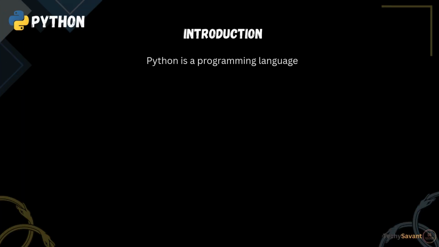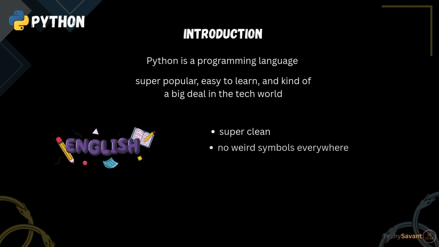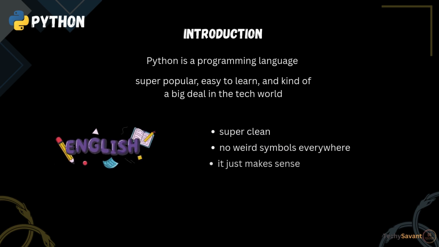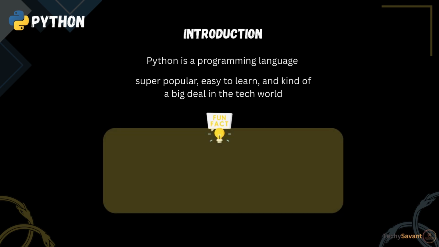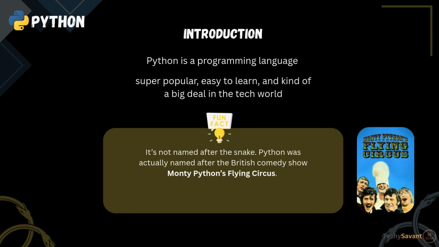Python is a programming language that's super popular, easy to learn, and kind of a big deal in the tech world. It's like the English of programming languages, super clean, no weird symbols everywhere, and it just makes sense. Fun fact, it's not named after the snake. Python was actually named after the British comedy show Monty Python's Flying Circus. Yep, the Python creator, Guido van Rossum, was a fan.